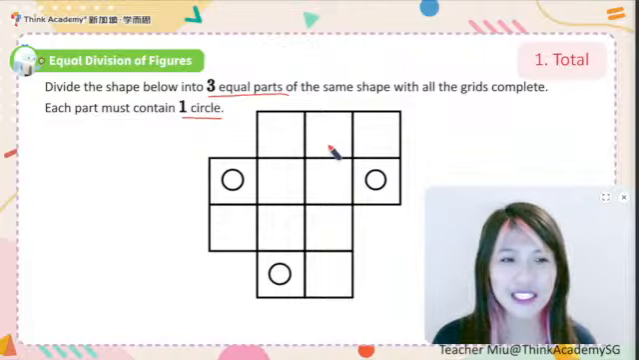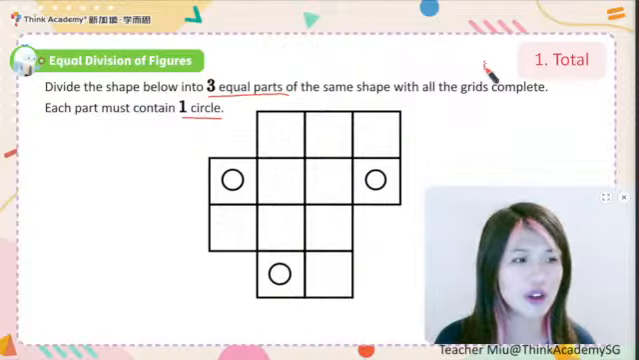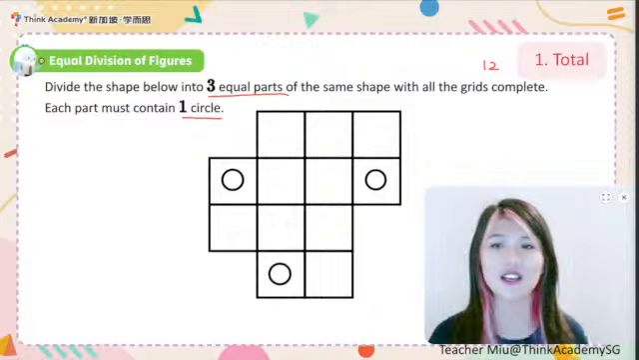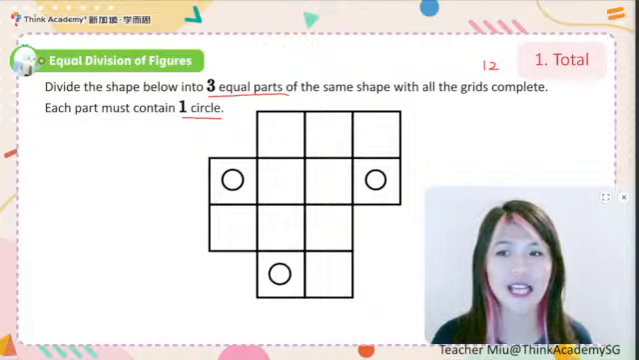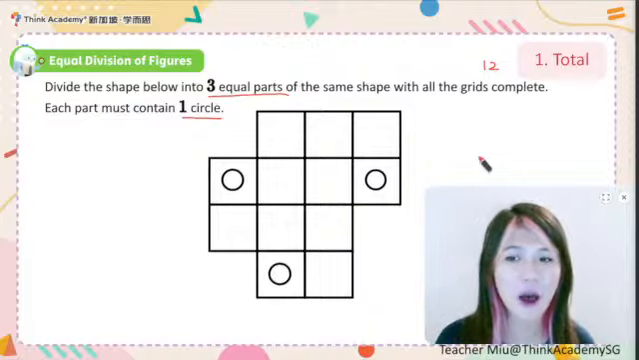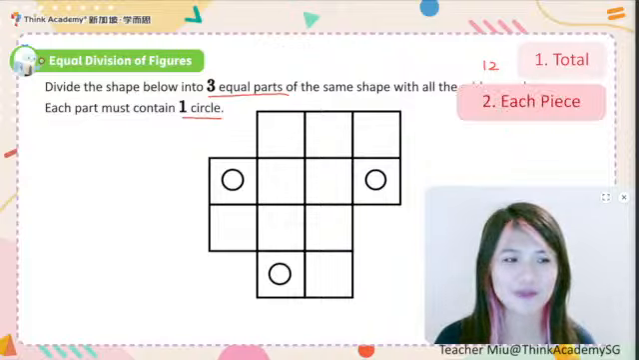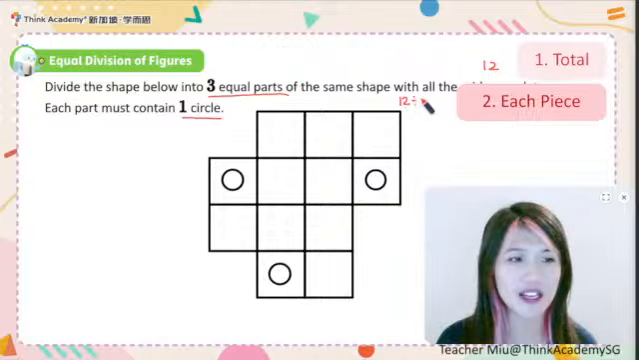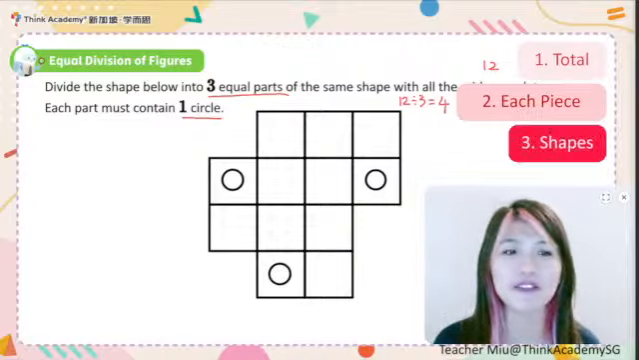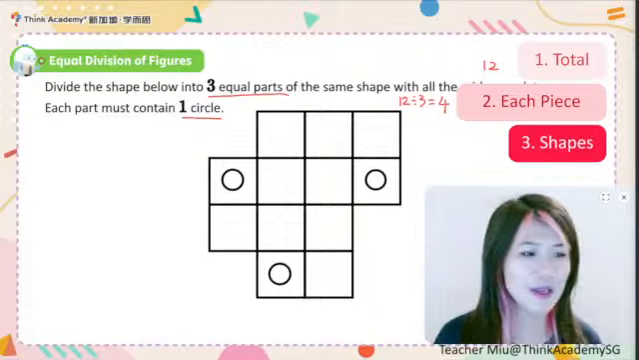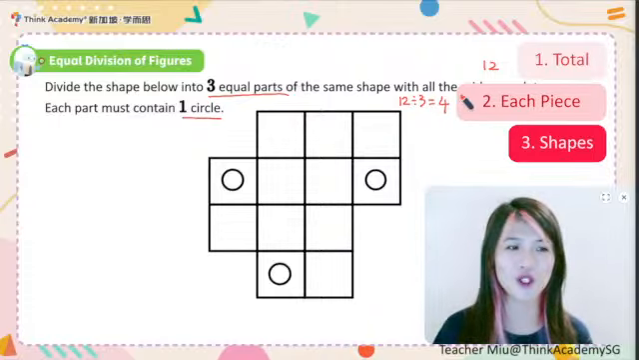Altogether, there are 1, 2, 3, 4, 5, 6, 7, 8, 9, 10, 11, 12 squares. If you want to share it into 3 equal parts, that means each part should be how many squares? It should be 12 divided by 3 to get 4 squares each. If you have 4 squares each, we can consider the shape. In class, we talked about this. With 4 squares, what shapes can we have?